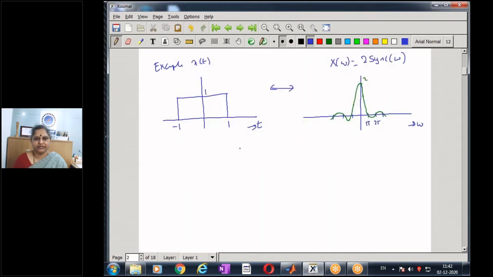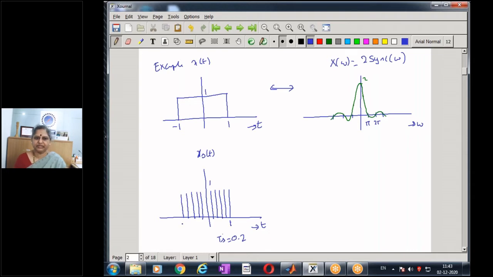Now let us say we try to sample the signal to get xs of t. Let us say my sampling interval Ts is 0.2 seconds.